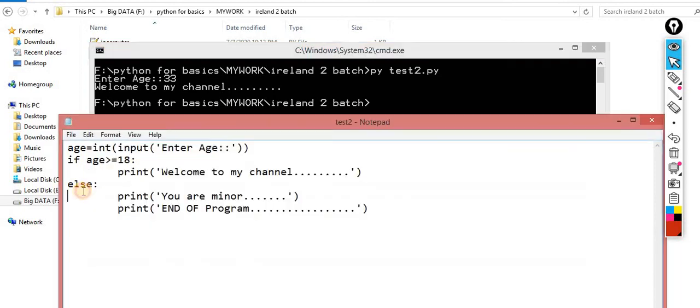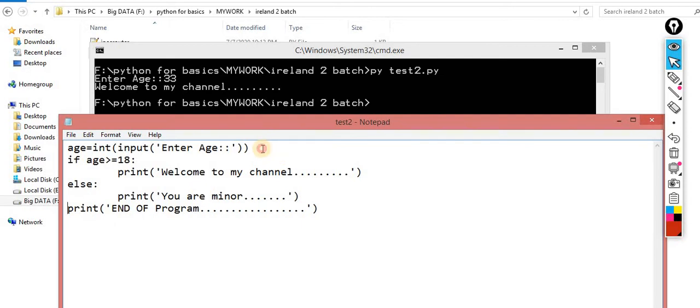It won't happen. Why so? Because this is part of only else. When I remove this tab indentation, then it becomes an independent statement. So I think the picture is more clear about it. Okay, very simple, very easy concept.